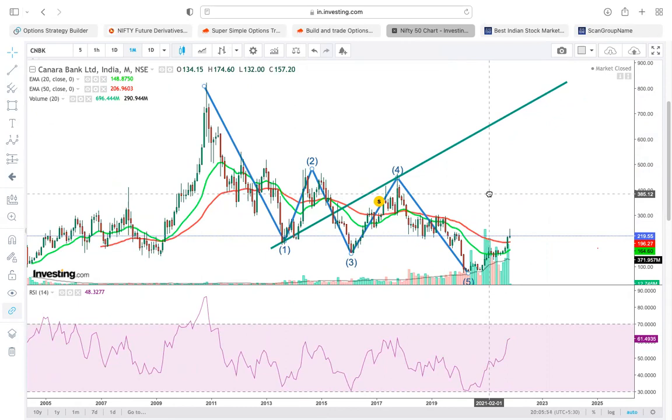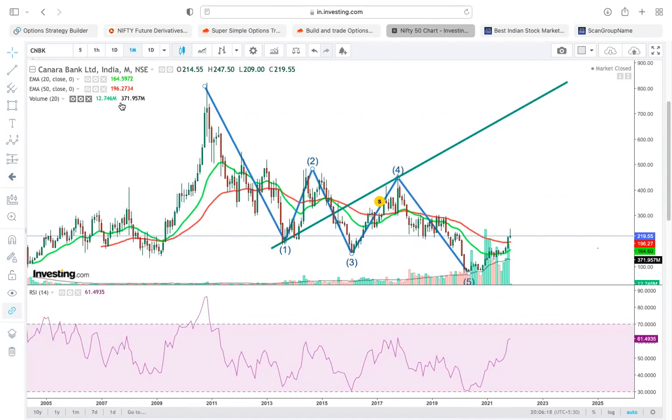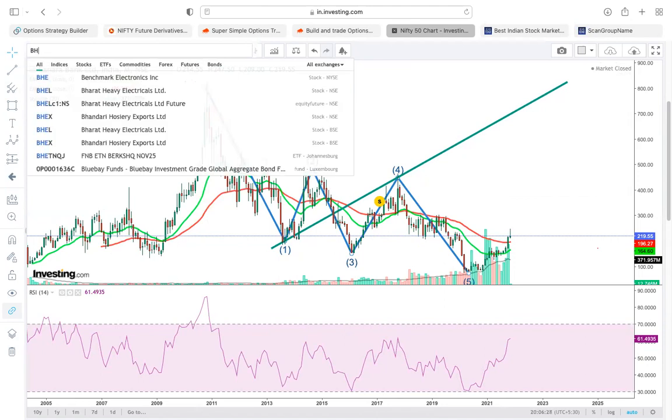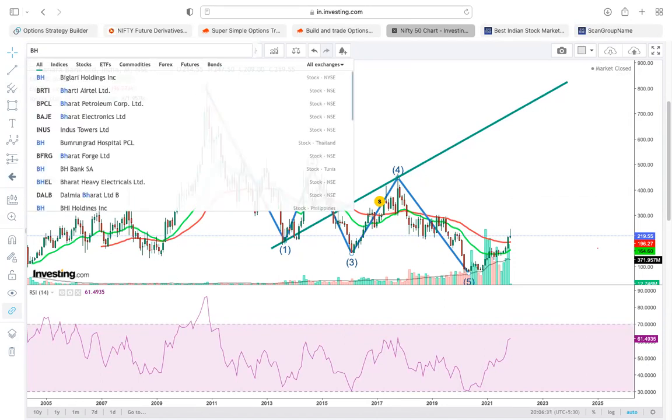We never know. See, provided the government sells this company to bigger private sector players, that is FIIs, DIIs should start accumulating this company and the government should start privatization. Then this stock can become a multi-bagger stock. See, you may be astonished. First time I am discussing PSU stocks. Whenever you say PSU, I'll always say don't touch PSU. But the first time, the only reason is I have a proof. What is that proof? Why PSU stocks may be favorable or multi-bagger stocks in the upcoming years? I'll show you the proof.